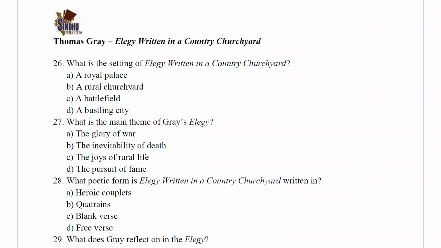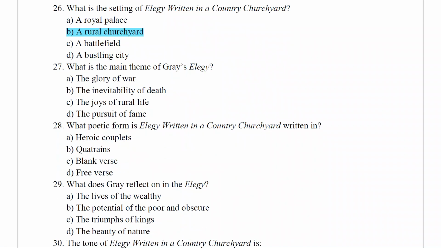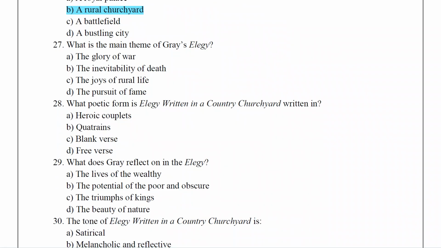Thomas Gray, Elegy Written in a Country Churchyard. What is the setting of Elegy Written in a Country Churchyard? The answer is a rural churchyard. What is the main theme of Gray's Elegy? The inevitability of death.